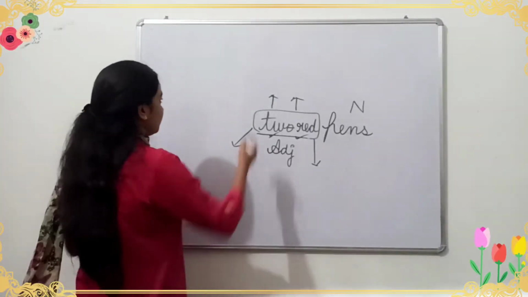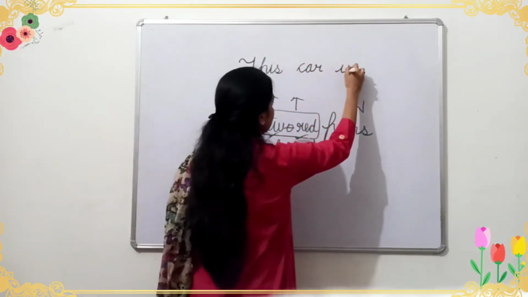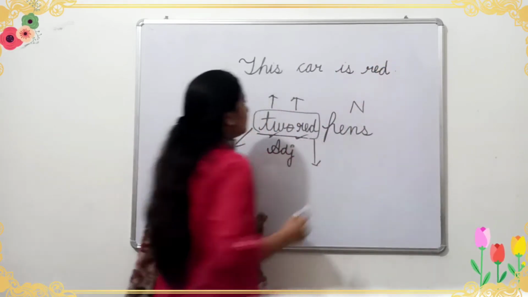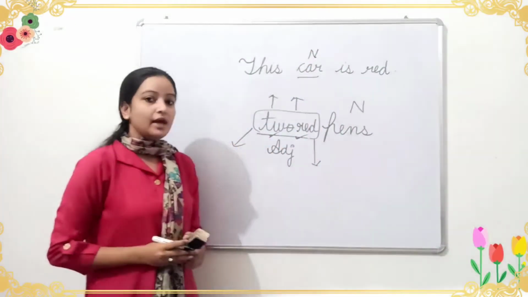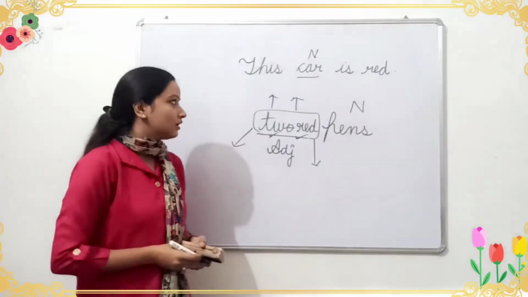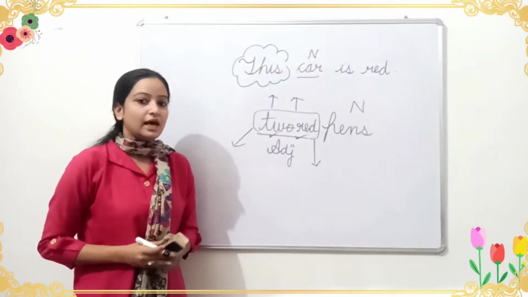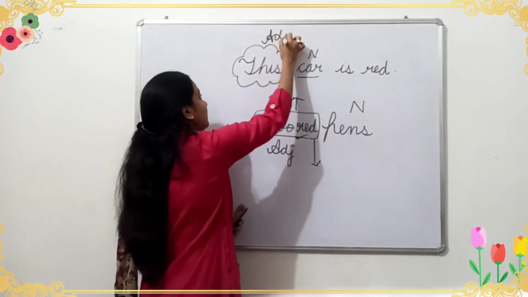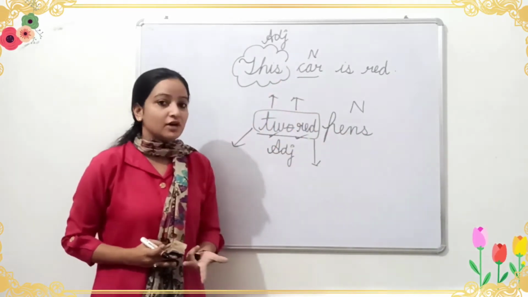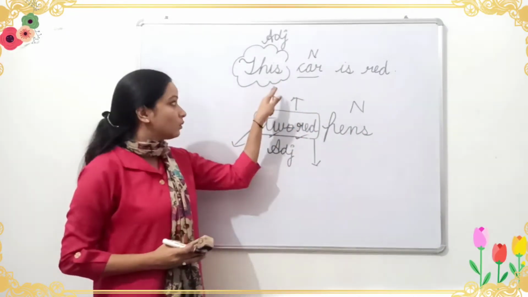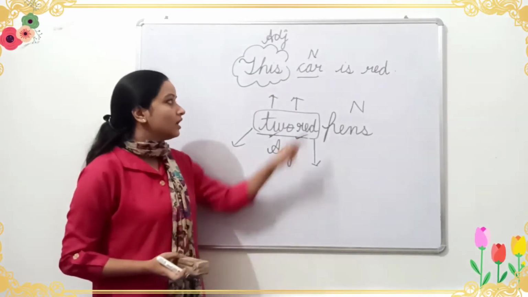Let me give you one example. This car is red, full stop. Here you can see, what is the noun? Car is the noun here. And generally the adjectives come before the noun. So here this is an adjective, and it is also giving the additional information about the noun. This car, which car? This car. The word this is also giving us additional information about the noun car.